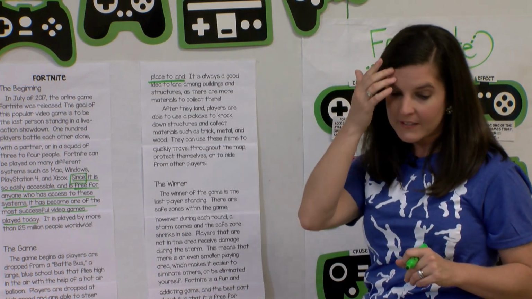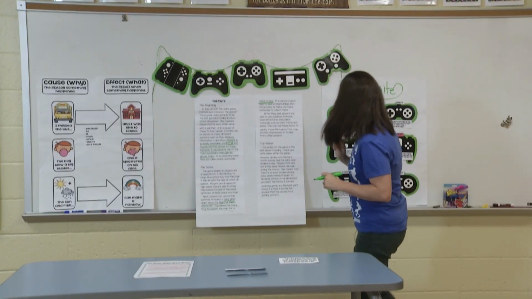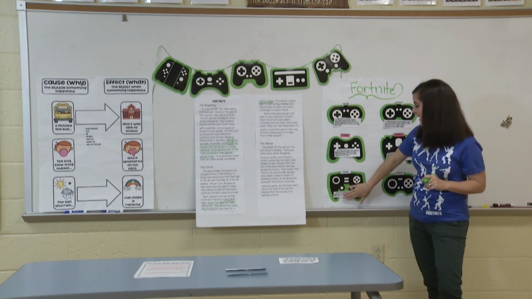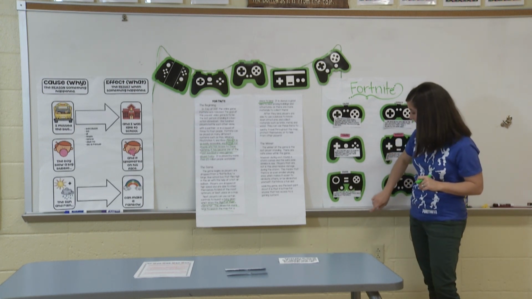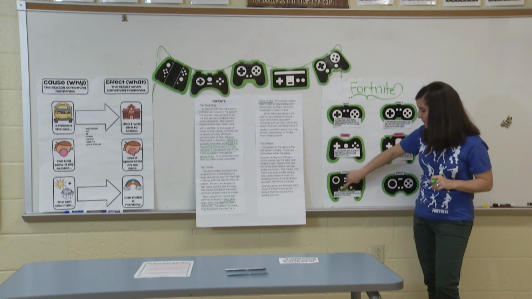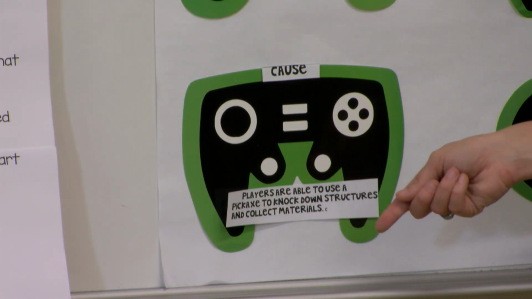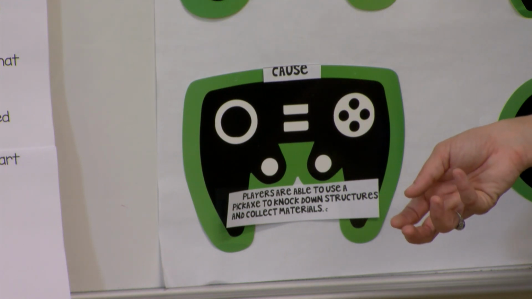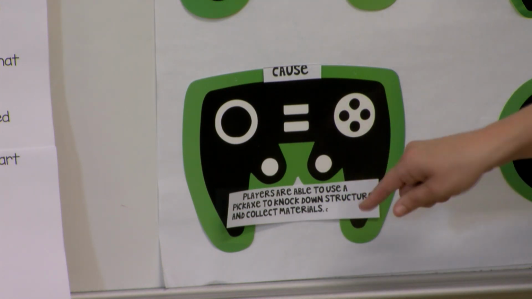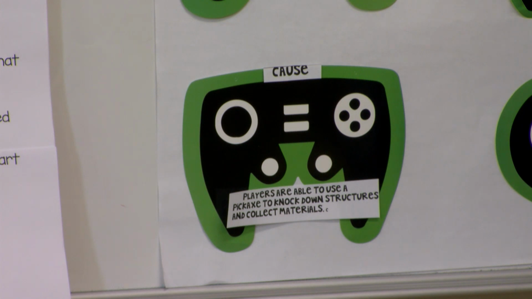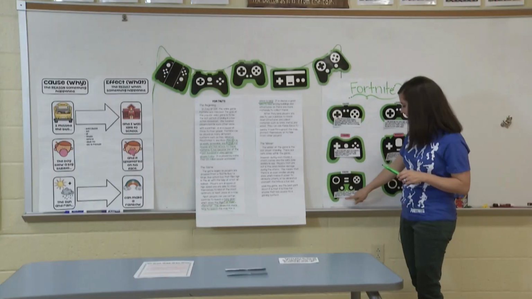I've got one more for us, okay? Now, I have this time a cause, okay? Players are able to use a pickaxe to knock down structures and collect materials, okay? So because they're able to use that pickaxe, what's the effect of that? What does that allow them to be able to do because they use that pickaxe to knock down materials and then to collect them? Well, let's go back in our text. I'm going to look for the word